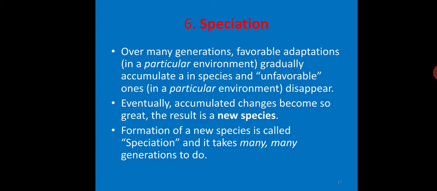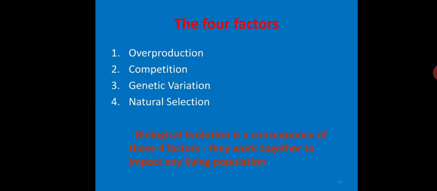Next one is speciation. What is speciation? Let us see. Over many generations, favorable adaptations, that means the adaptations which are suitable for a particular environment, gradually accumulate in a species, and unfavorable ones in a particular environment disappear. Eventually, accumulated changes become so great that, as a result, a new species forms. So, formation of a new species is called speciation, and it takes many generations to do so.